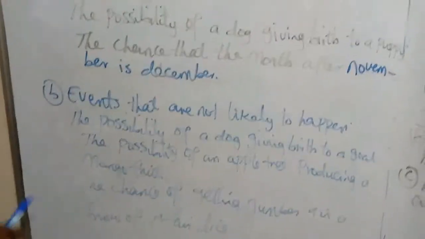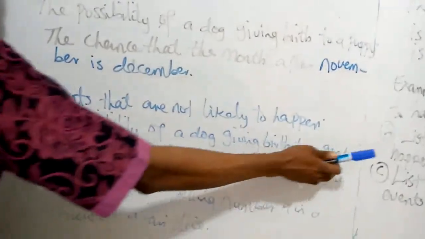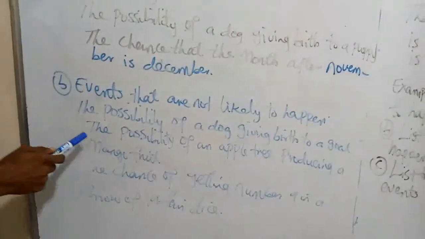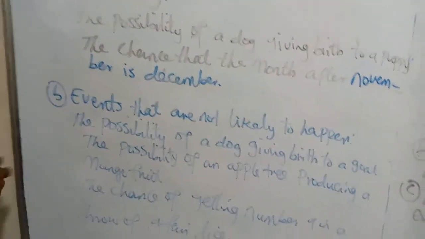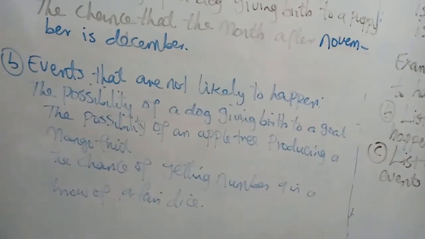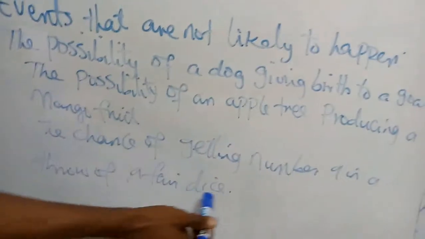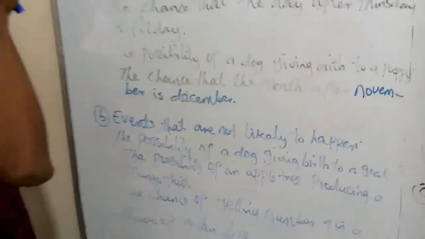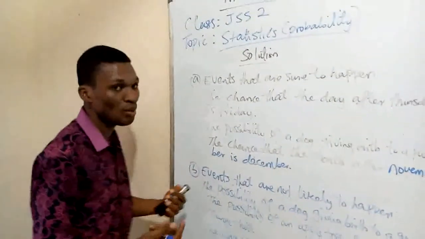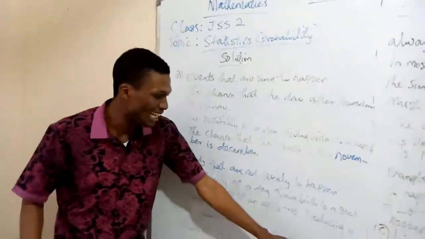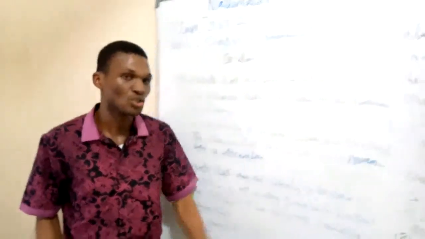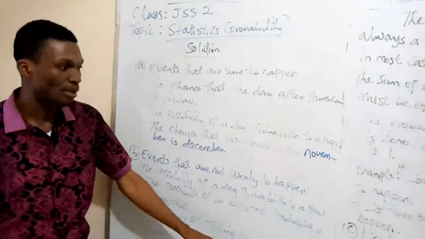Now, events that are not likely to happen: you have the possibility of a dog giving birth to a goat, we say it is impossible. The possibility of an apple tree producing a mango fruit is not possible. And also the chance of getting number 9 in the draw of a fair dice. We said earlier that the dice is 6-faced, numbers from 1 to 6. You cannot get number 9 in the draw of a dice. So it is impossible, and we say the probability is 0.